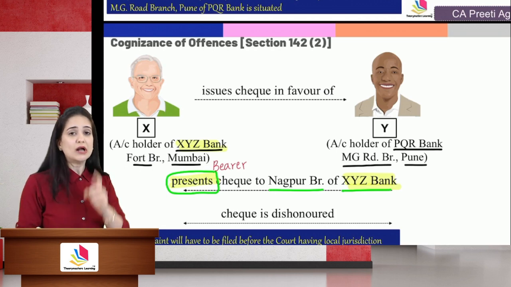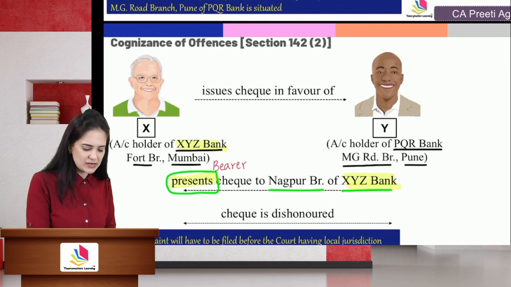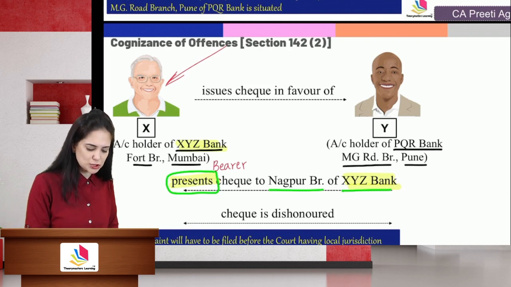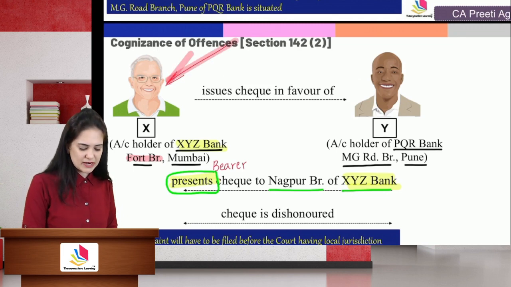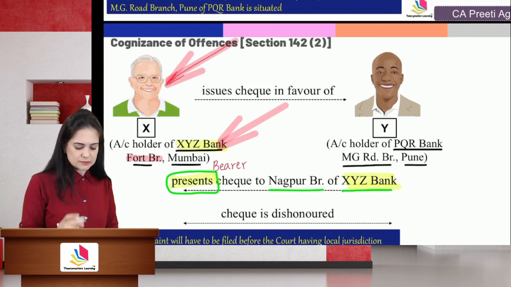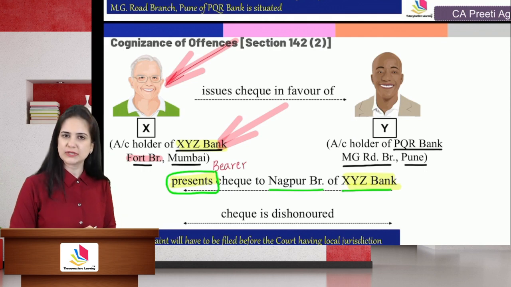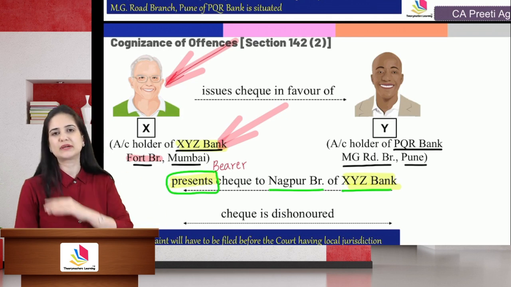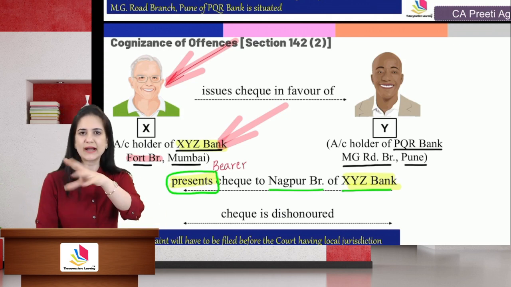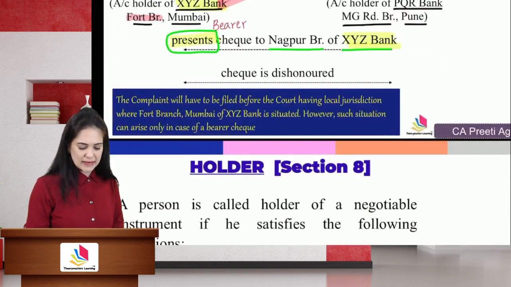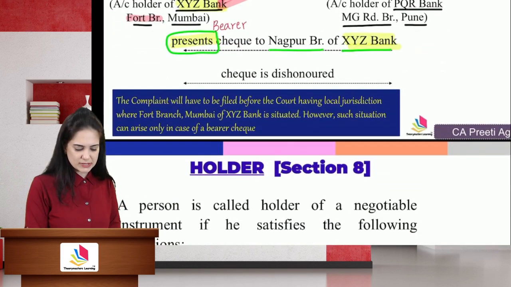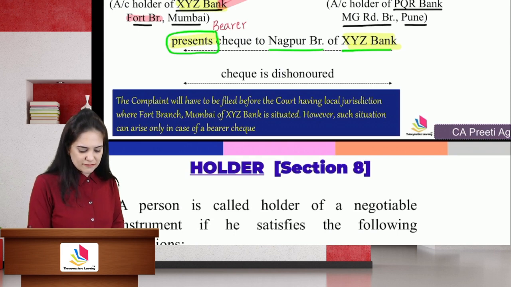The check is dishonored. Now law says that the case has to be filed in the court having jurisdiction where the XYZ Bank 4th branch of Mumbai is situated. So the case will be filed in the court having jurisdiction over that 4th branch. So the complaint will be filed before the court having jurisdiction where the 4th branch Mumbai of XYZ Bank is situated.